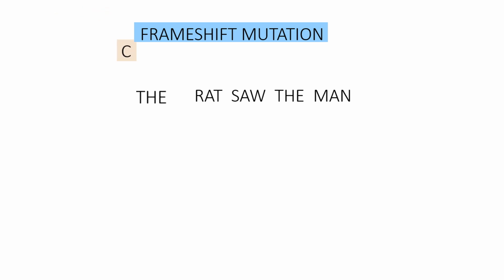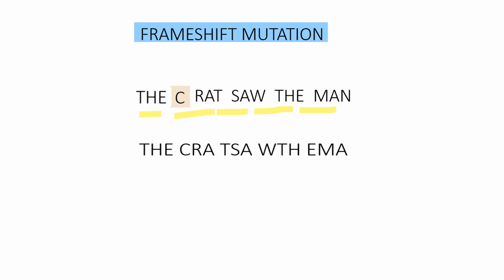If a letter C is inserted between the and rat, and we consider 3 letters in a word, signifying a genetic code which also exhibits 3 bases in a code, then we see not only one word but the entire reading frame is disrupted and there is a shifting in the entire reading frame. Now, not only one word, that is cat, is disrupted, but the entire reading frame gets disrupted in frameshift mutation.